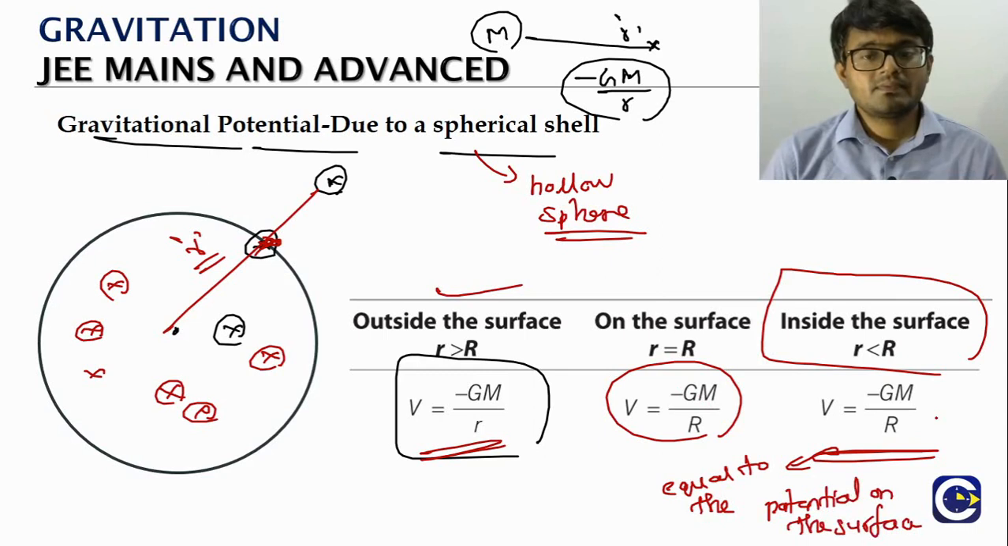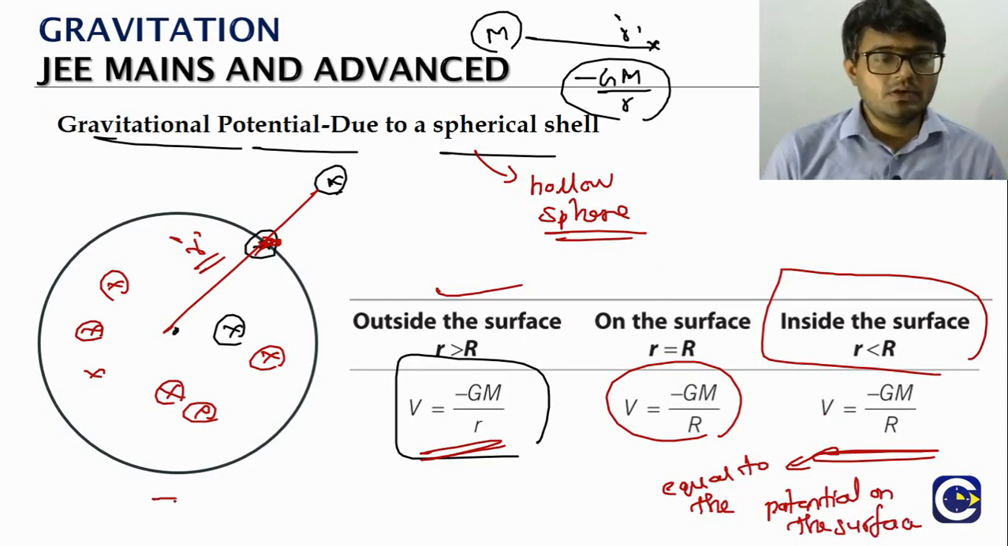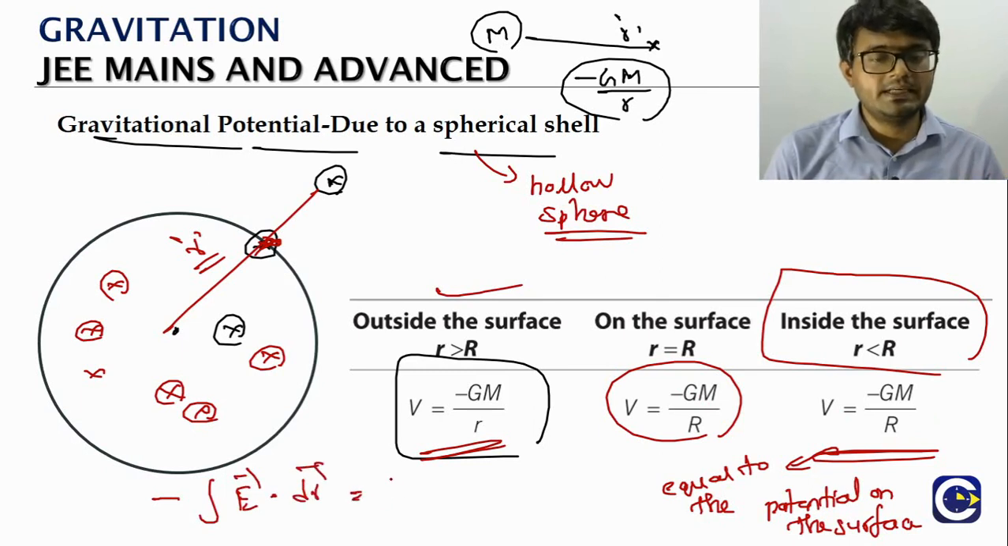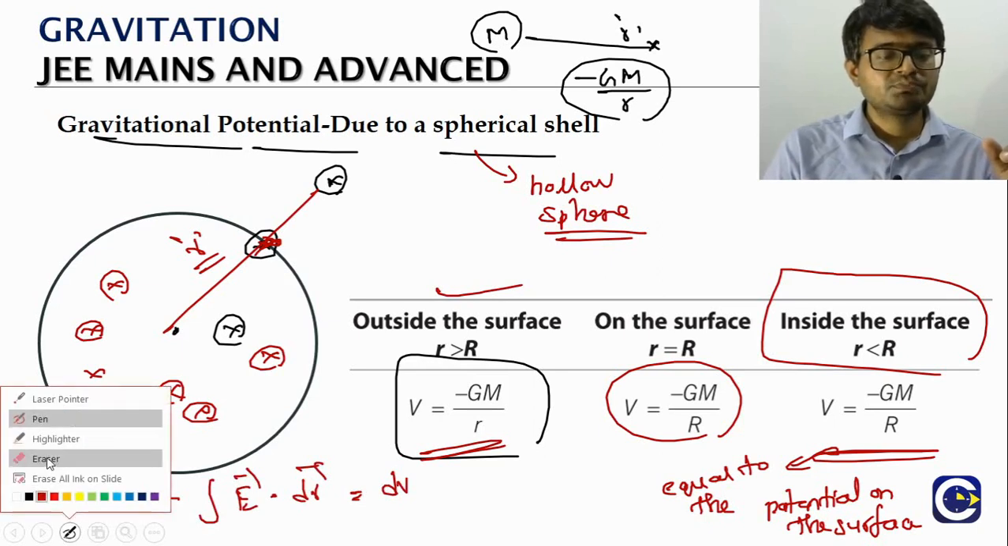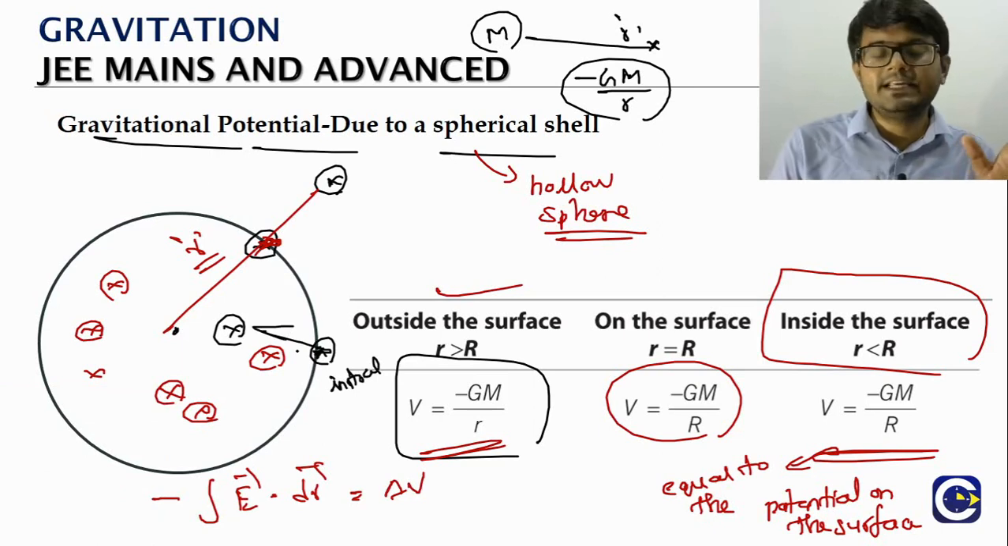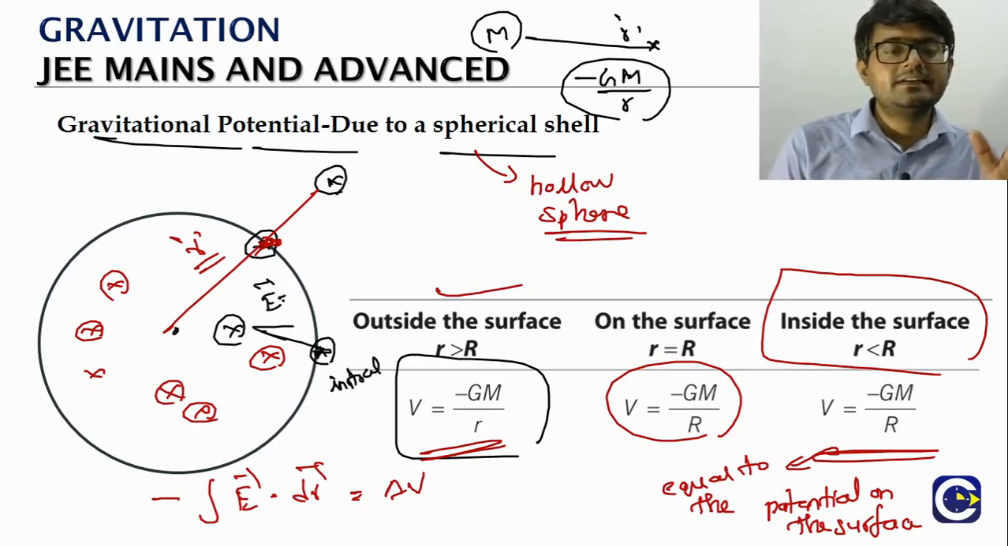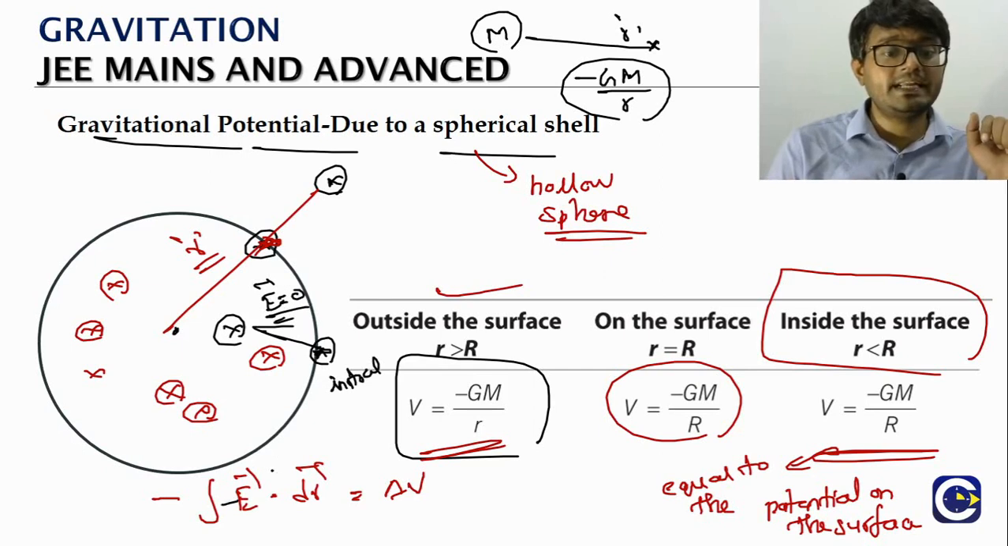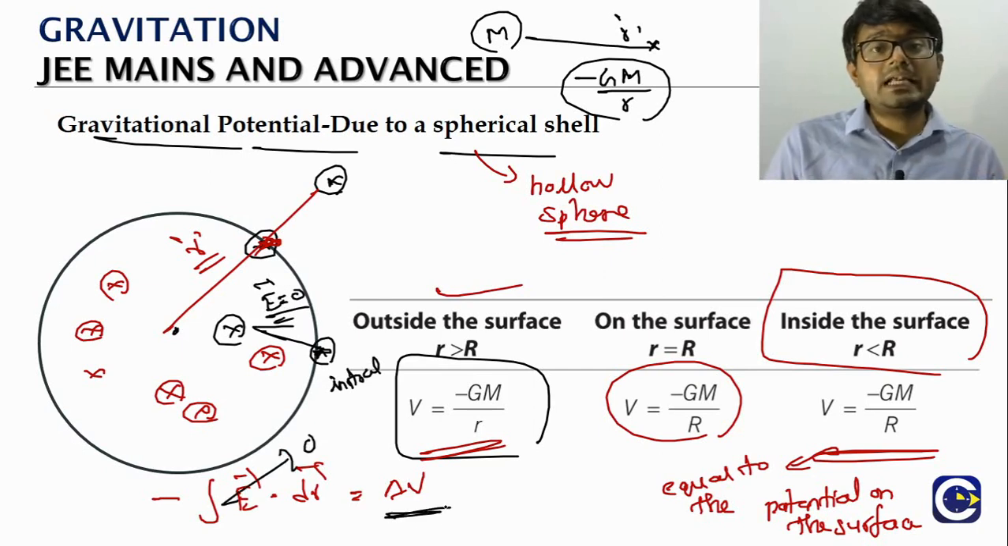Same value. Why this happens, look at it. I'll just give a quick idea. What is this? Minus integral E dot dr is equal to what? That is equal to dV, or delta V, the change in the gravitational potential, right? Now think of it. Let's say we are marking the initial point on the surface. From the surface, when we are trying to move inside, what is the field inside? Shell theorem, right? What is the field inside? Zero. So the integration value will be zero, right? Integration zero means delta V will be zero.